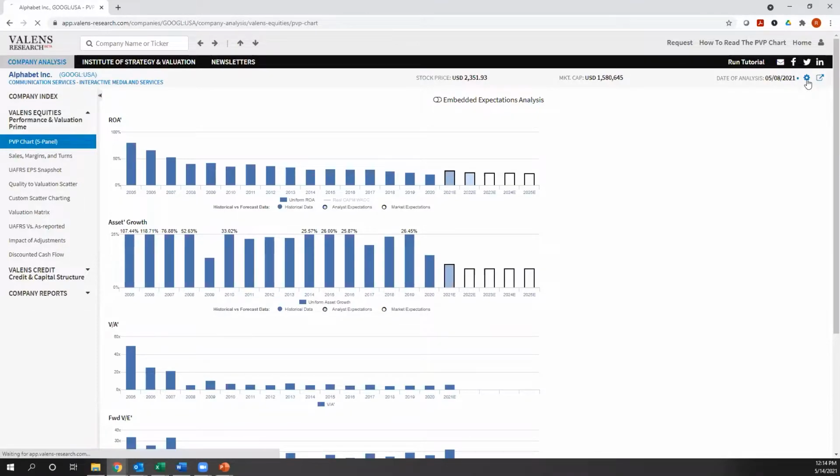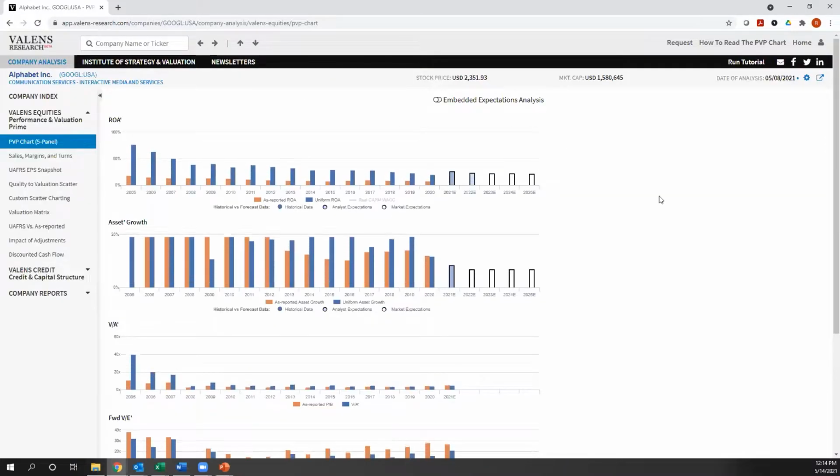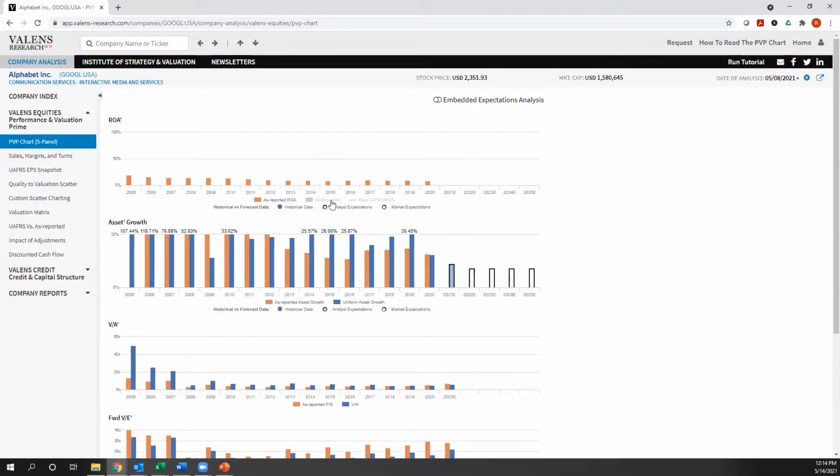Before we dig into the company and what we're seeing, I'm just going to really quickly turn on the as reported metrics, right? The company metrics that come out directly from the GAAP financial statements as opposed to our uniform accounting data. So you can see the difference between the uniform, these true blue bars, and the orange as reported distorted ROA for the business and the other metrics.